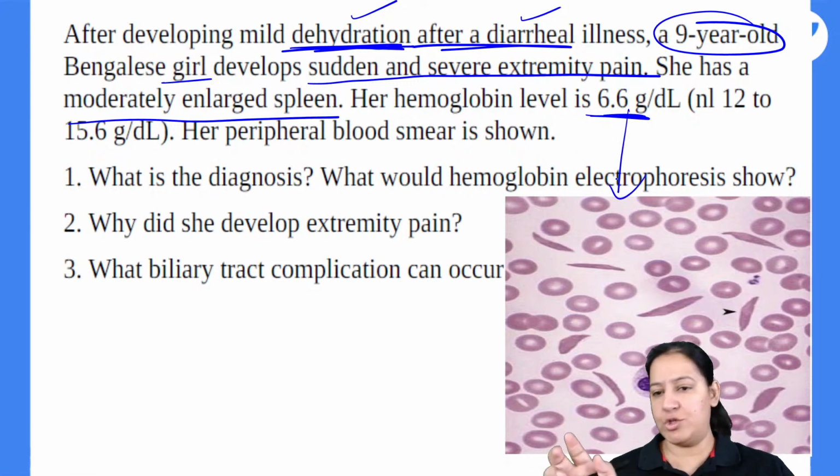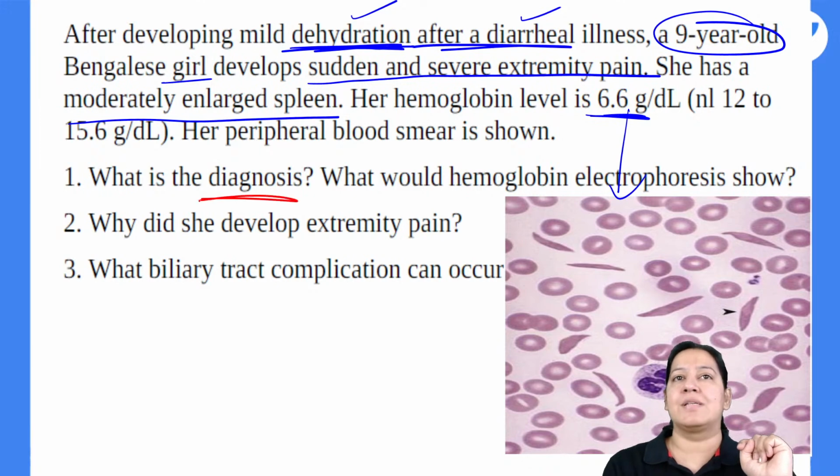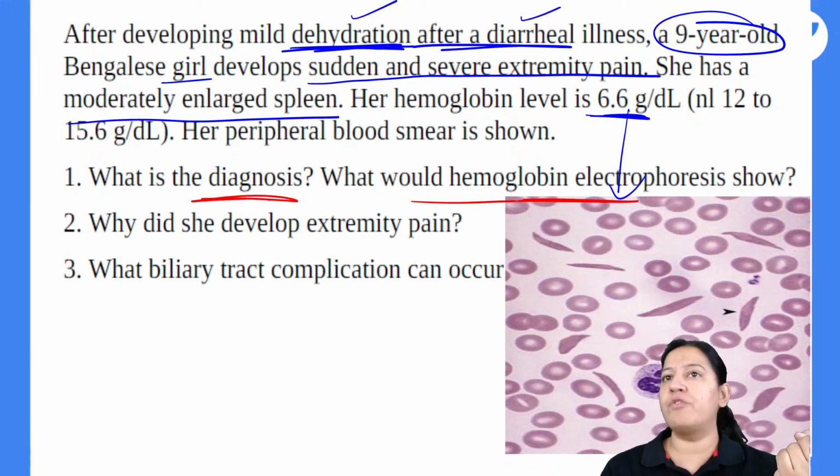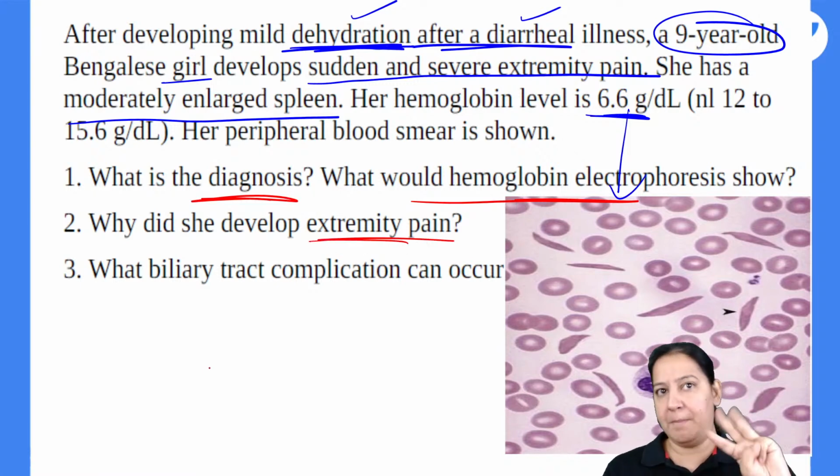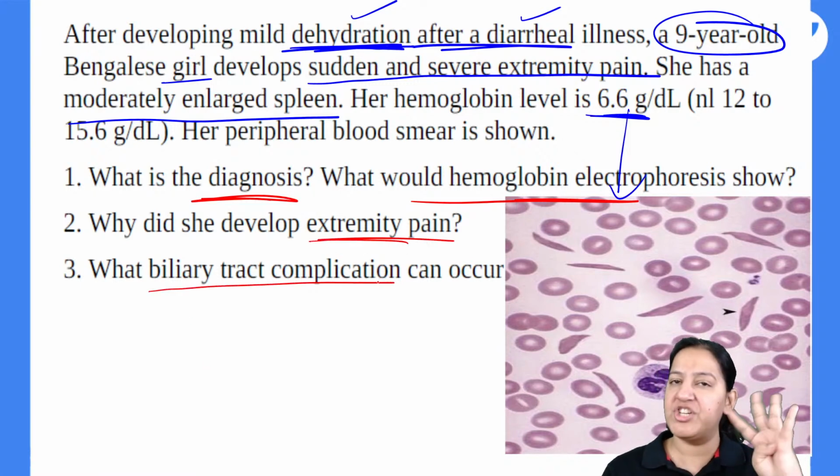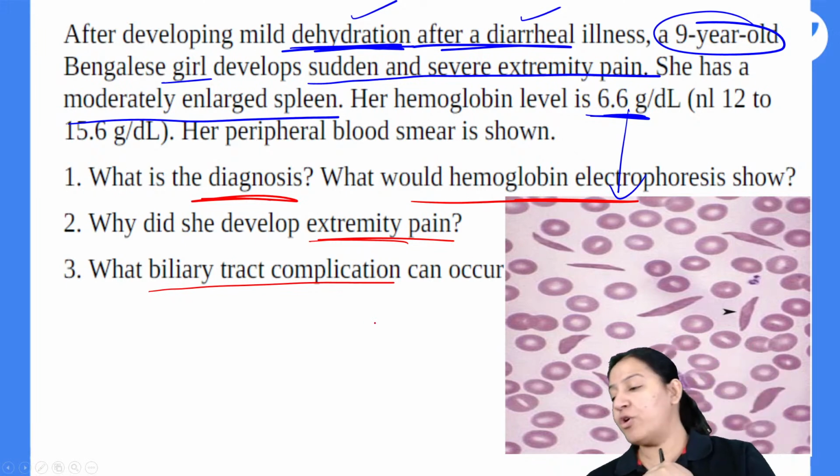Now, I would like to ask questions one by one. Number 1, what is your diagnosis? Number 2, what will the hemoglobin electrophoresis in this patient show? Number 3, why is the child having extremity pain? Number 4, what biliary tract complication can this child develop? So 4 questions, 4 answers.